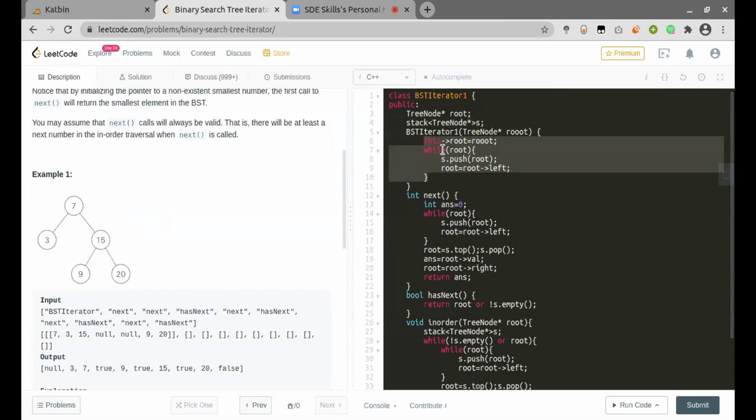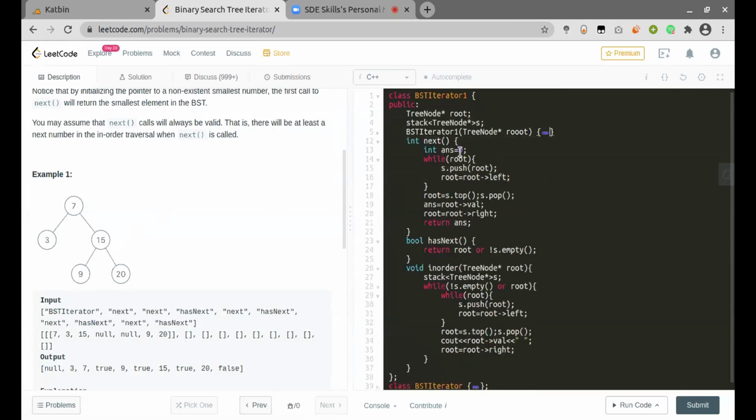Now, after the constructor is done, in the next function, first I assign the answer. Okay, we can assign it later as well. Now, in the next function, if we look at this closely, this is exactly the same as the in order traversal. So first we check if the root does not fall to some null value.